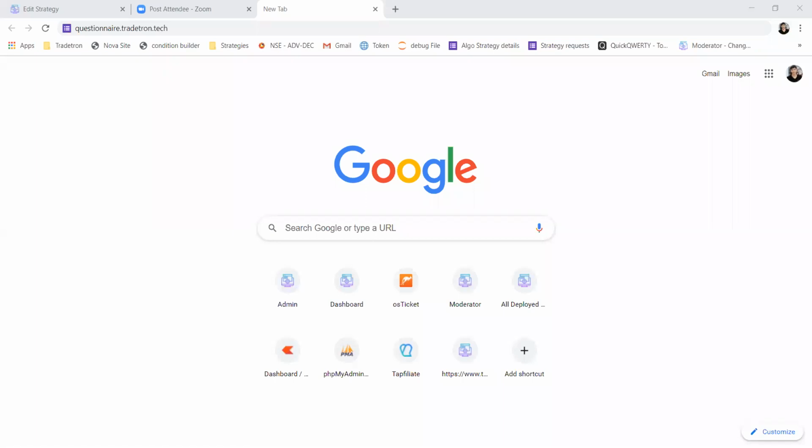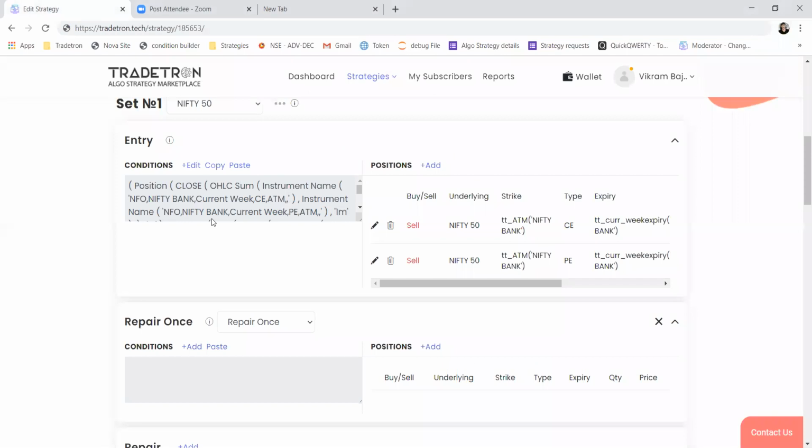Can we store the LTP of a trade conditionally in a memory storage variable so that we can use it for target trailing? No, it is not possible from the condition builder to store any particular LTP at any given time. If an SLM order is not triggered and universal exit happens, will the SLM order be cancelled? Yes. Whenever the universal exit condition is satisfied, all open pending SLM orders get cancelled.